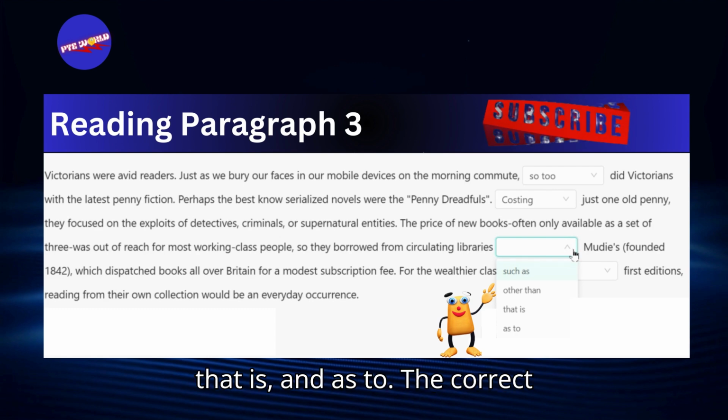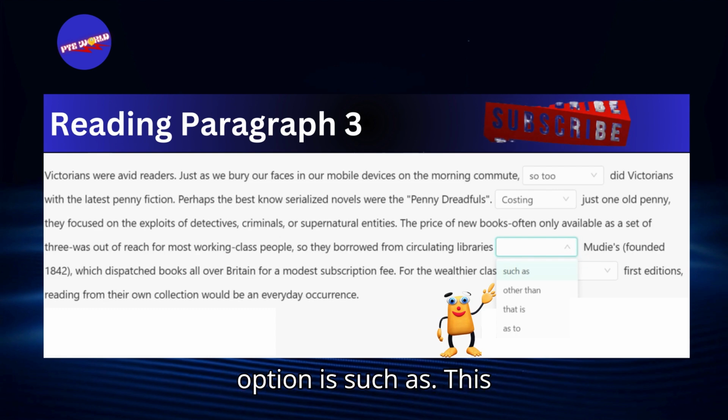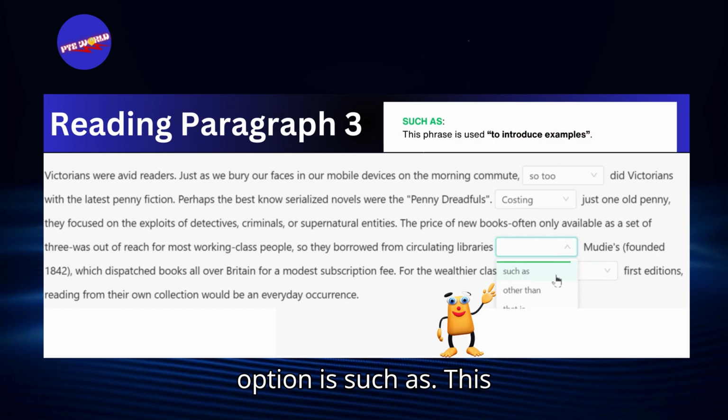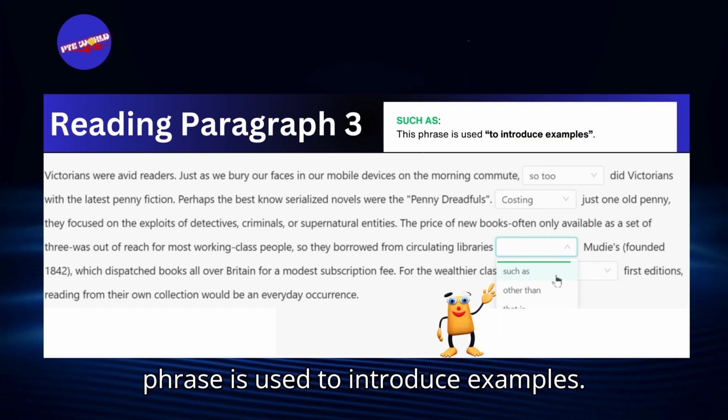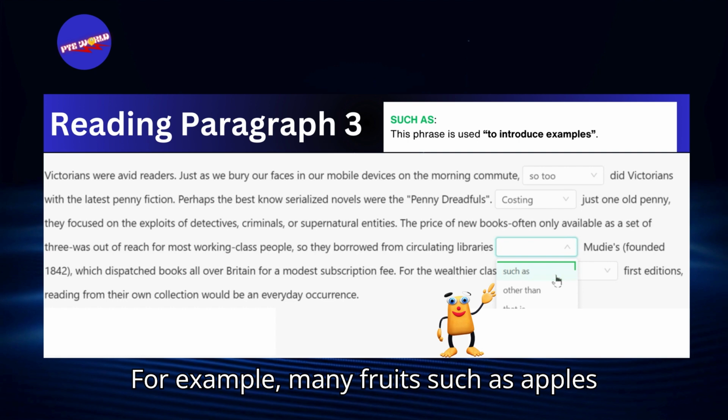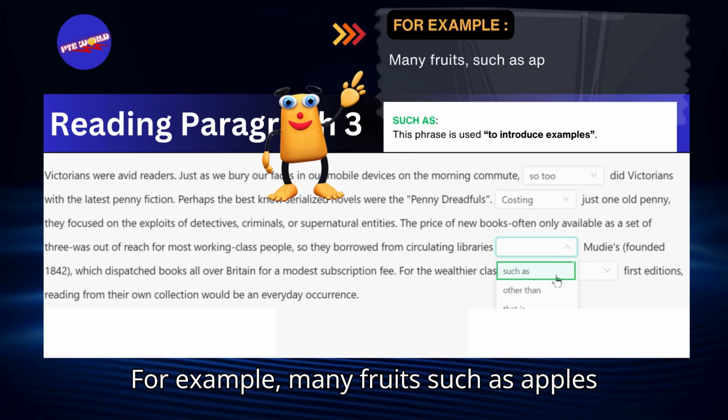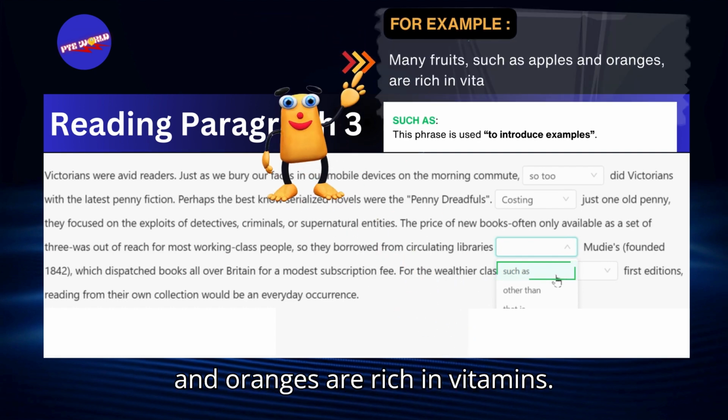Moving on: so they borrowed from circulating libraries, Moody's founded 1842. Here, our options are such as, other than, that is, and as to. The correct option is such as. This phrase is used to introduce examples. For example, many fruits, such as apples and oranges, are rich in vitamins.